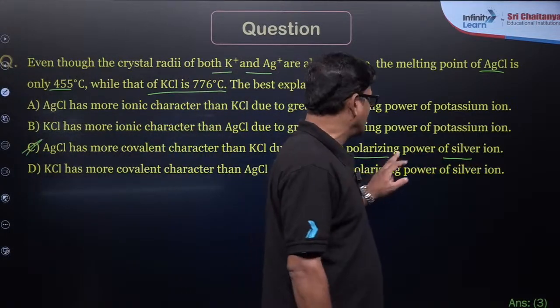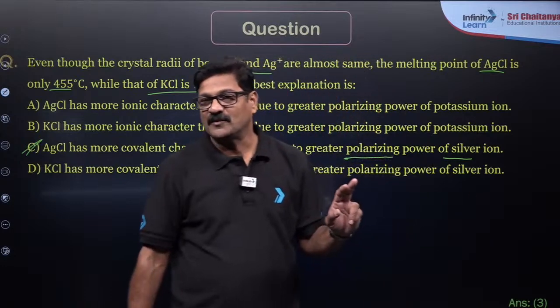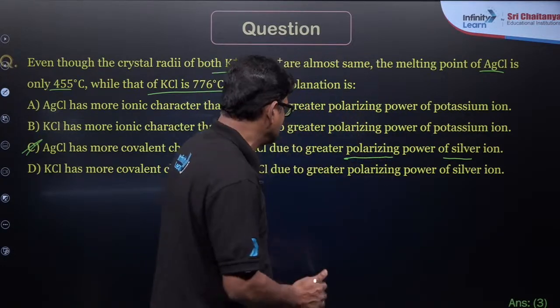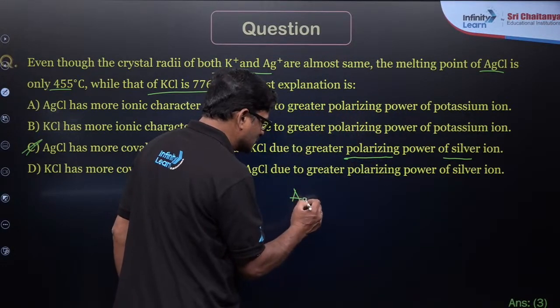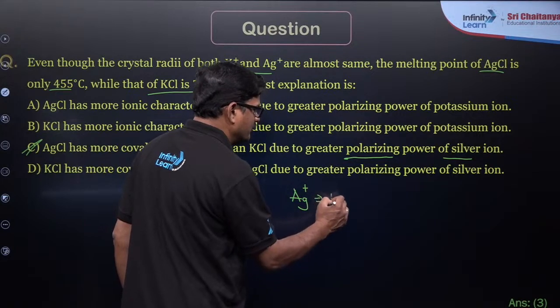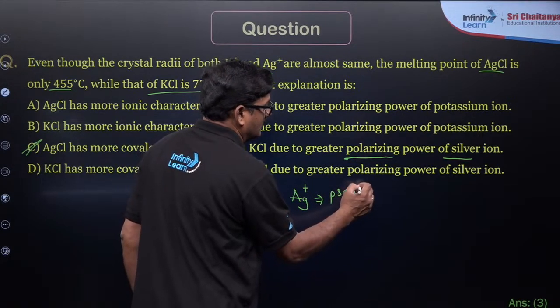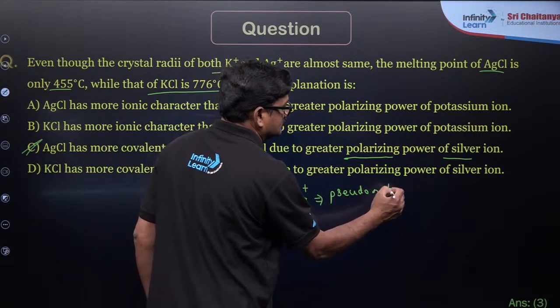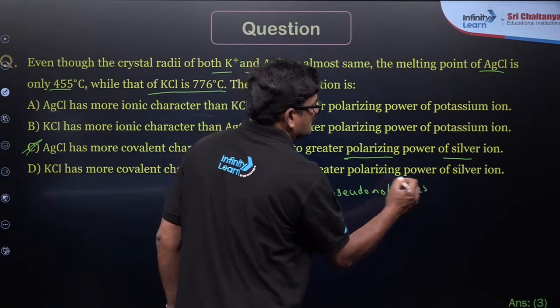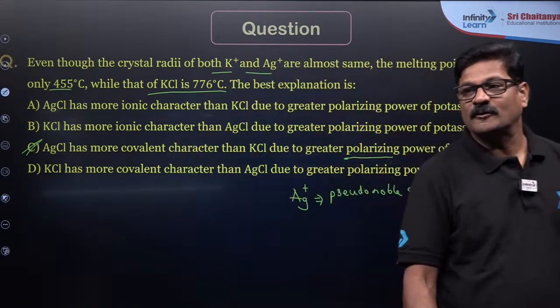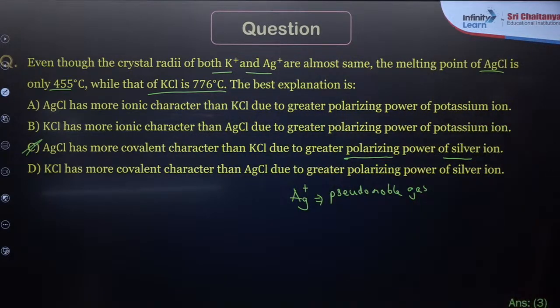Why does the silver ion have more polarizing power? Because the silver ion has a pseudo noble gas configuration. Pseudo noble gas configuration. Are you getting it or not? Clear?